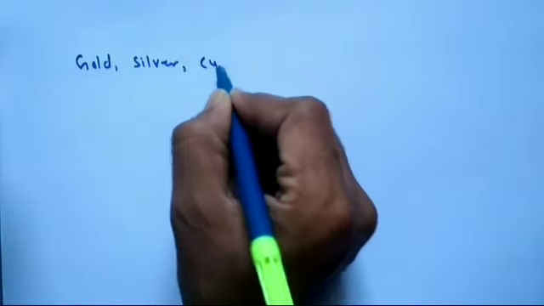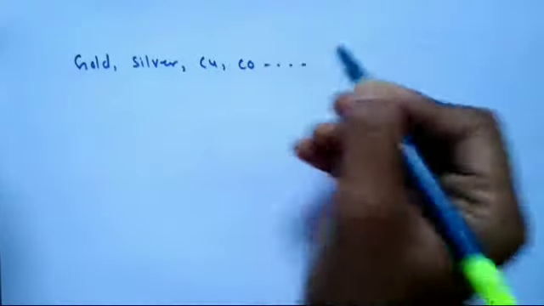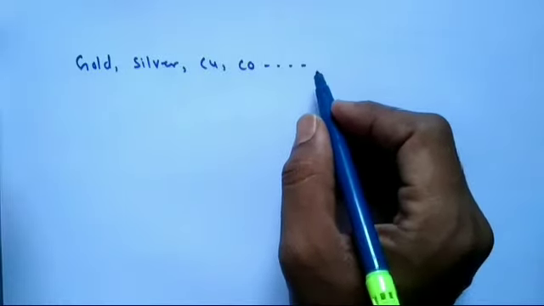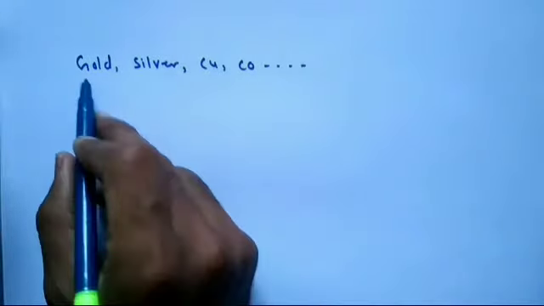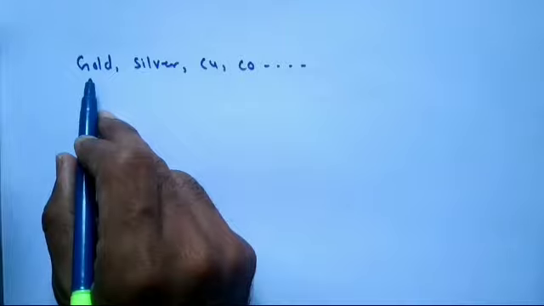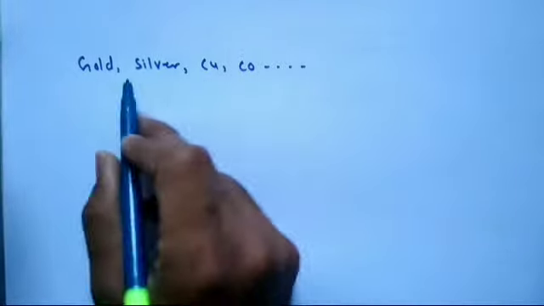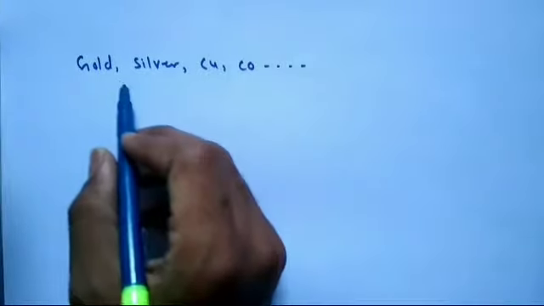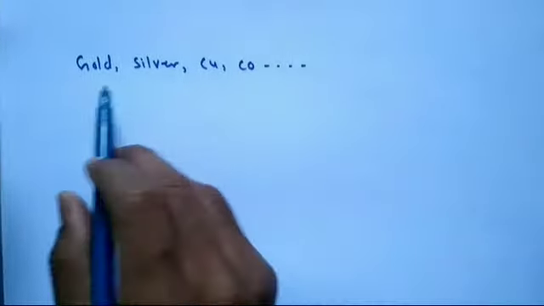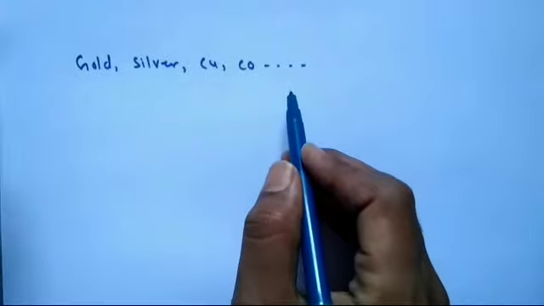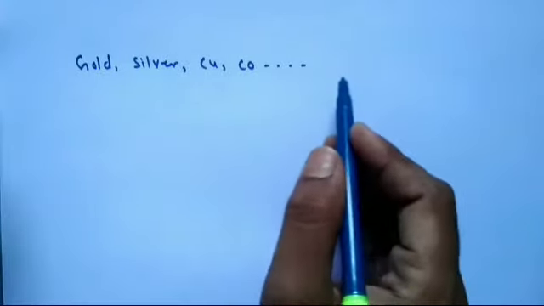silver, copper, cobalt, and many basic elements of the periodic table, because at that time the periodic table had not been discovered, but they knew about some basic elements. People tried to convert one basic element into another, and failed.